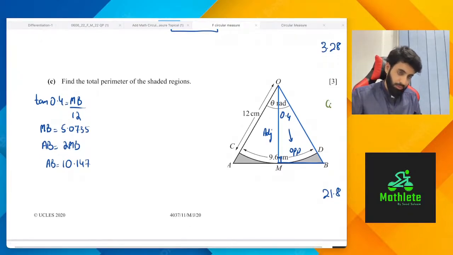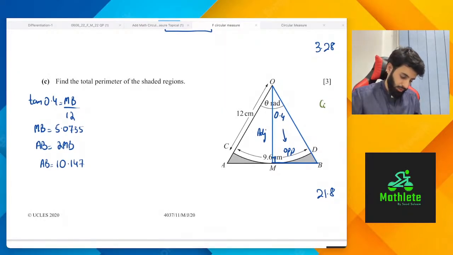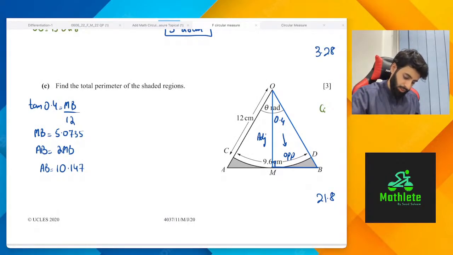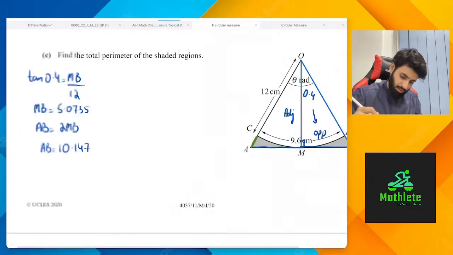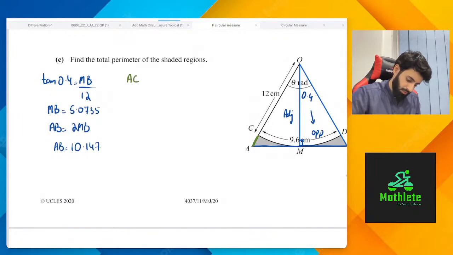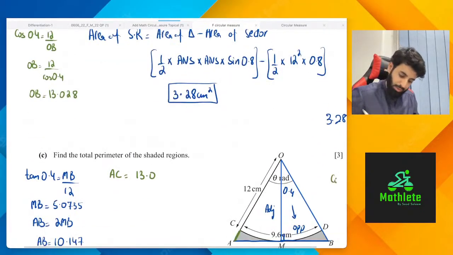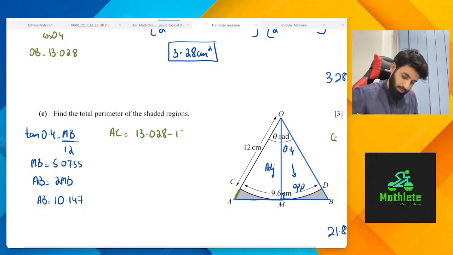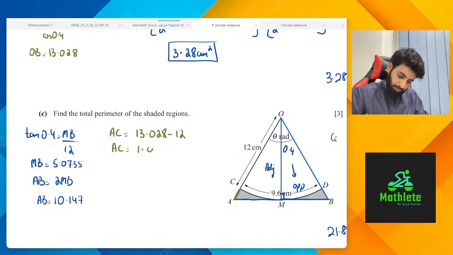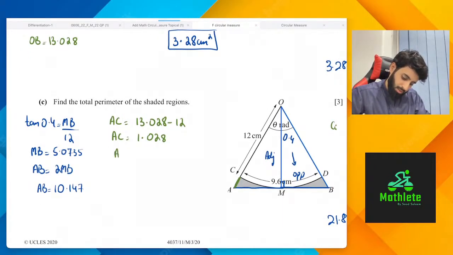Okay, 21.79. Subhash, I think you're giving me the final answer. We're not quite there yet. So that was AB. Here let's find out CD, which is going to be equal to DB. I hope you guys can see the color green. So AC is equals to what? 13.028 minus 12. So AC is going to be equal to 1.028. So AC is equals to BD, which is equal to 1.028.